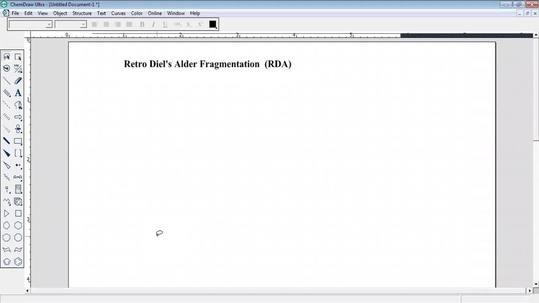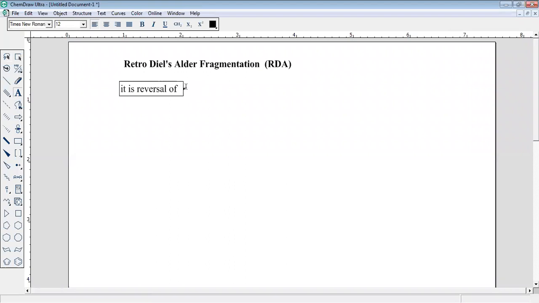So in spectroscopy, mass spectrometry, one of the most important reactions, or fragmentation, is the retro Diels-Alder fragmentation. What is retro Diels-Alder fragmentation? It is the reversal of Diels-Alder. Okay, it is a reversal of the Diels-Alder reaction.